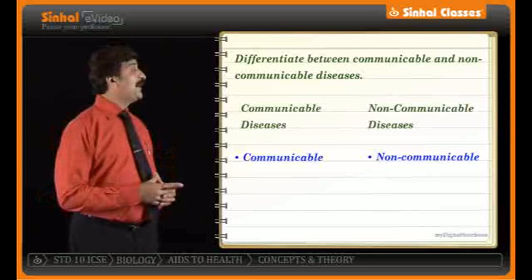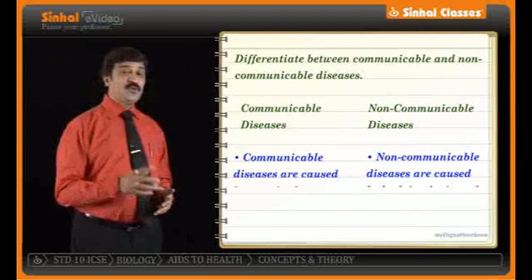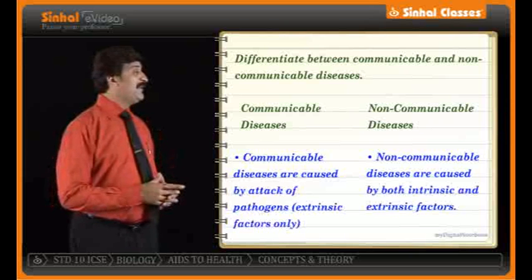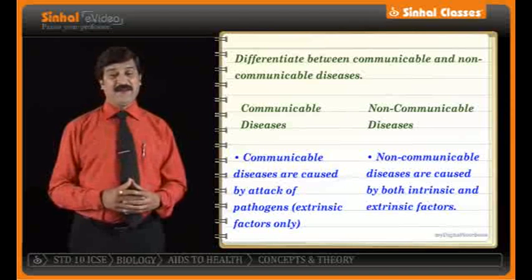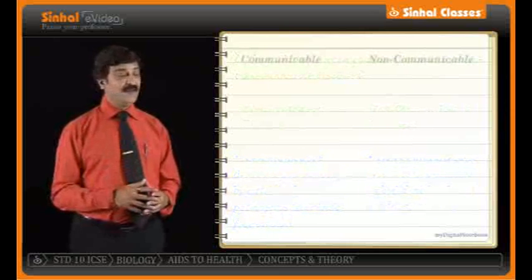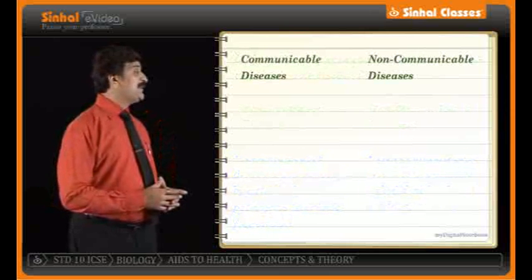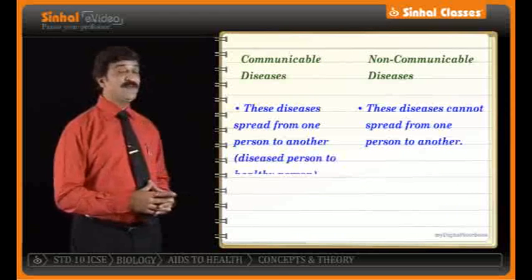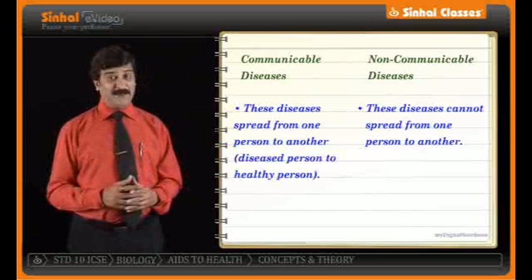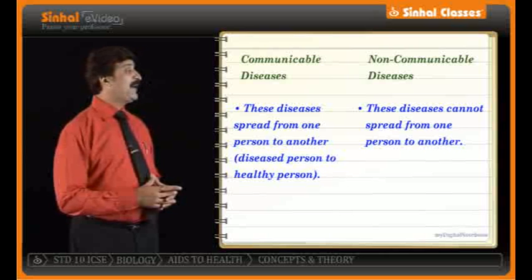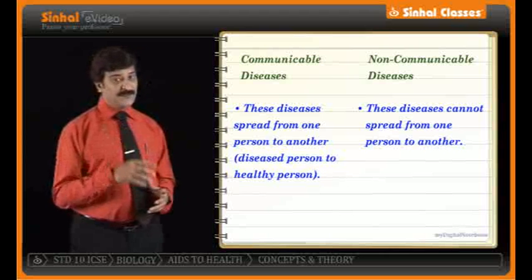Communicable diseases are caused by attack of pathogen. So we call it an extrinsic factor. In non-communicable, we say non-communicable diseases are caused by both intrinsic factor and extrinsic factor. That is internal and external. In case of communicable disease, we say that these diseases spread from one person to another person. That is from a diseased person to a healthy person. While non-communicable diseases cannot spread from one person to another person.